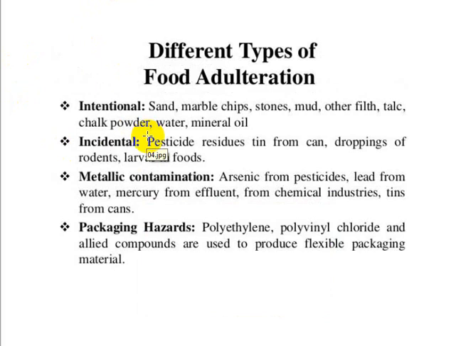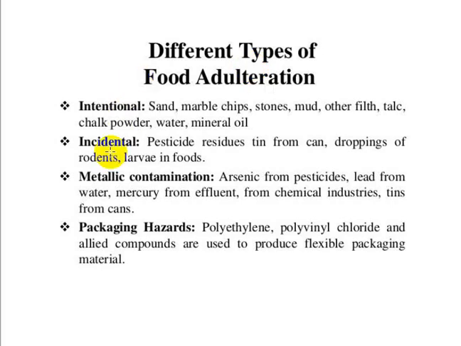And what are the types of adulteration? There are 4 types of adulteration: intentional, incidental, metallic contamination, and packaging hazards or packaging adulteration. Intentional means a particular substance is purposefully added to the food. For example, sand, marble chips, stones, mud, and also some other substance like chalk powder. These can be added to similar kinds of substance in order to increase quantity and reduce quality. Adulteration's main aim is increasing the quantity with a cheaper substance, so the cost of production is less, but the consumer buys at a higher cost. It is called intentional adulteration.